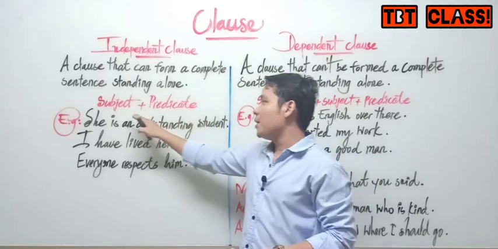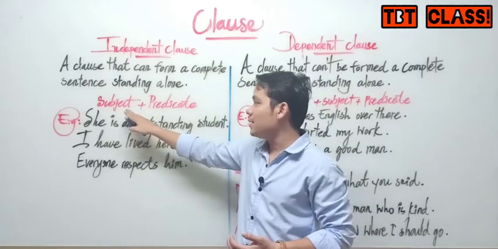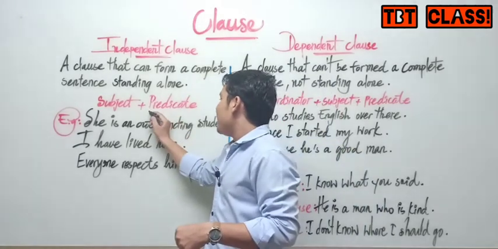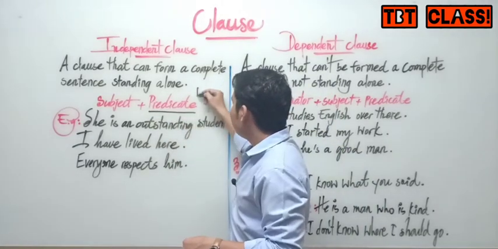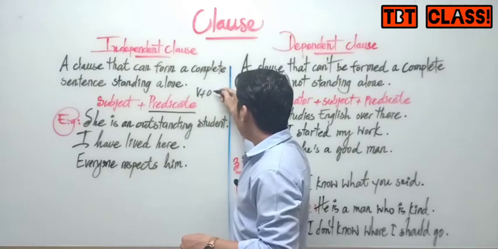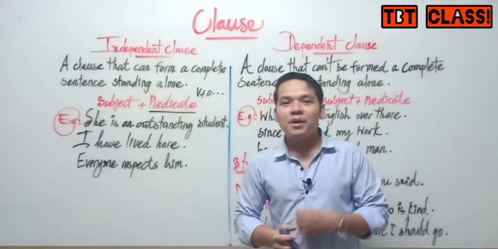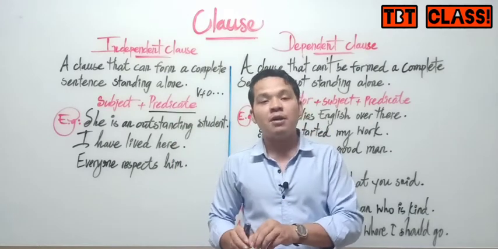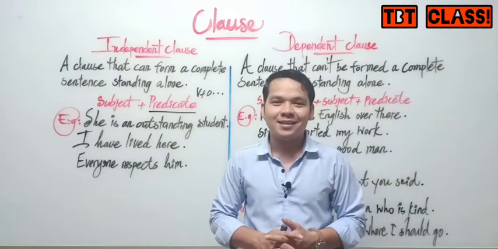So, independent clause, my friends. I give you here just a simple form: subject plus predicate. Predicate here, I refer to verb plus object. Predicate means a group of words or phrases that start counting from the verb going on, in a sentence.